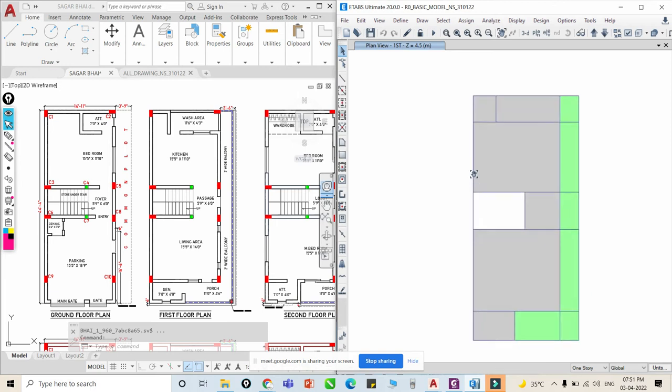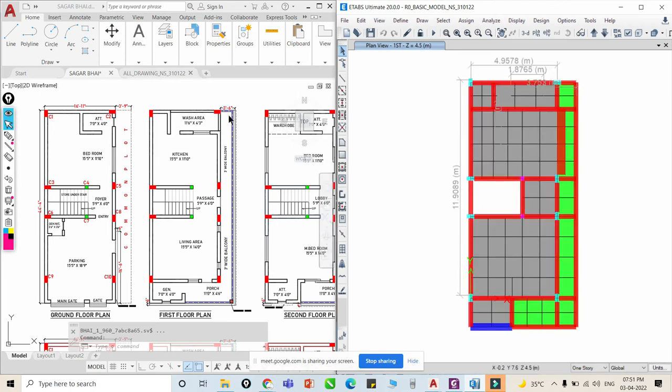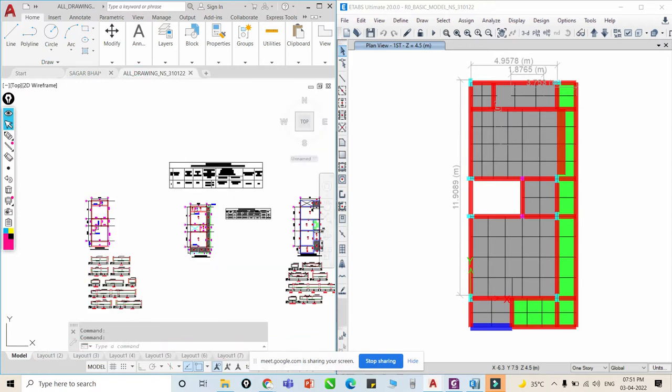So now can anyone tell me how many types of slabs are there? There is a one-way continuous slab, two-way continuous slab, grid slab, flat slab. That's definitely, there are multiple types of slabs. Yes, definitely, that's a good answer. Okay, so now we'll go with this.